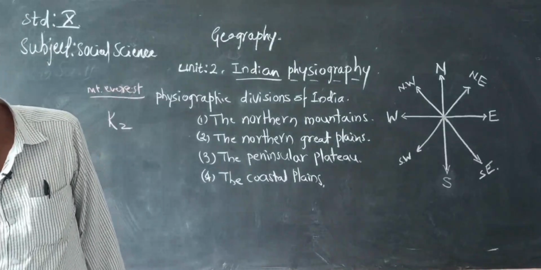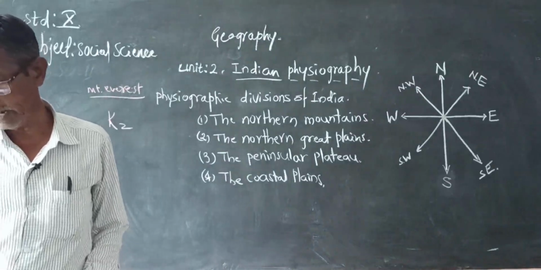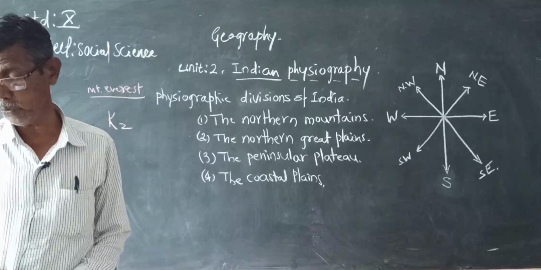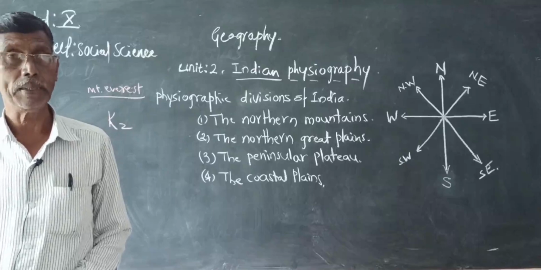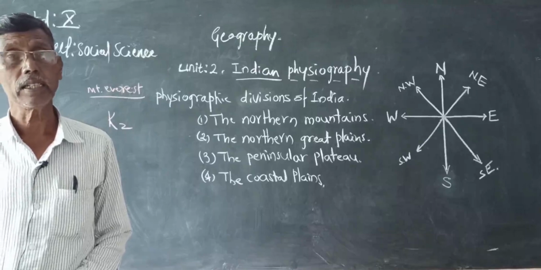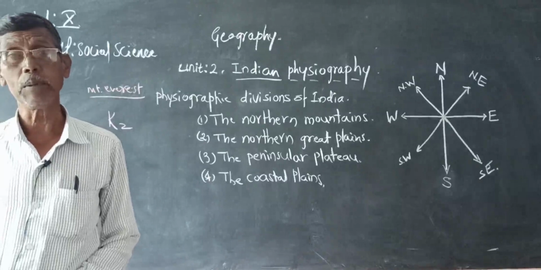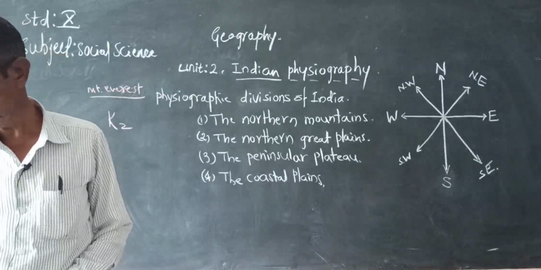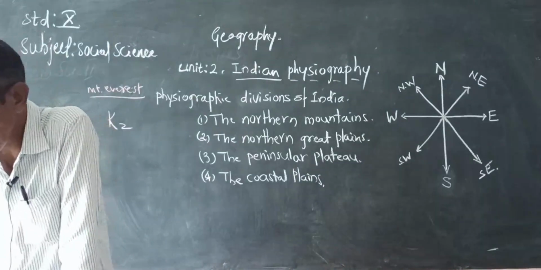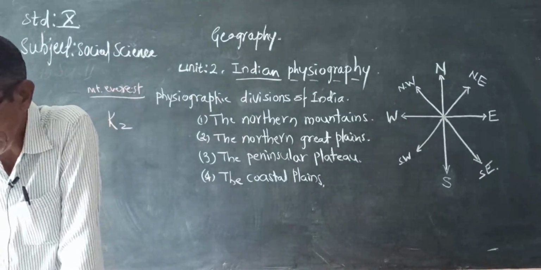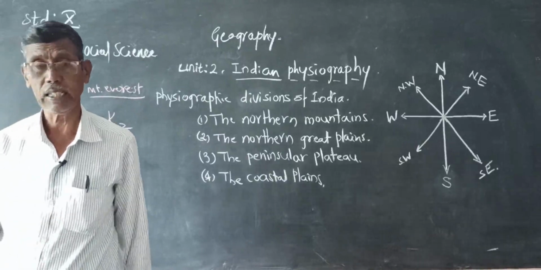The average width varies from 240 kilometers to 340 kilometers. It covers an area of about 7 lakh square kilometers.